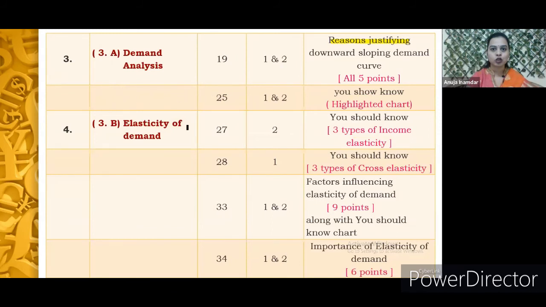From the fourth chapter, elasticity of demand, from page number 27, the highlighted chart, that is 3 different types of income elasticity of demand, is omitted. On page number 28, 3 different types of cross elasticity of demand are omitted. On page number 33, factors influencing the elasticity of demand, all the 9 points are omitted along with the highlighted chart. From page number 34, importance of elasticity of demand, all 6 points are reduced.